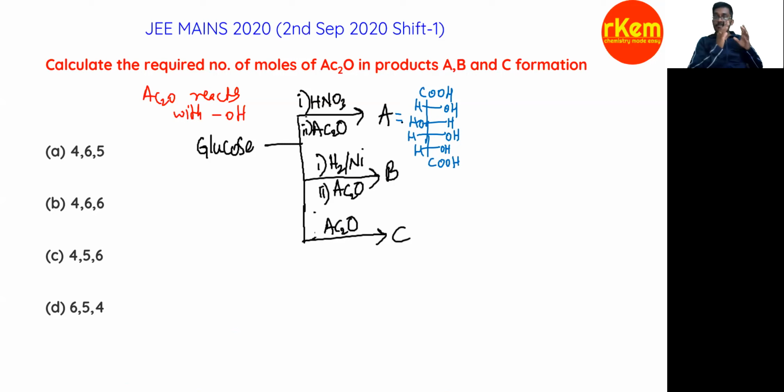So how many moles of Ac2O can react? Just count how many OH groups are there. So 1, 2, 3, 4. After HNO3 I have written this product. Therefore, 4 moles of acetic anhydride will react. Is it fine?